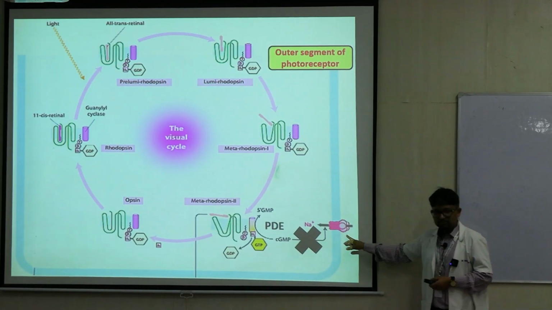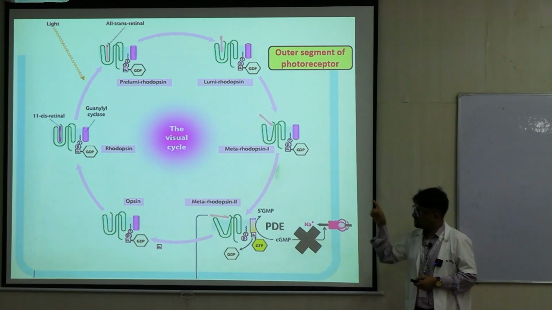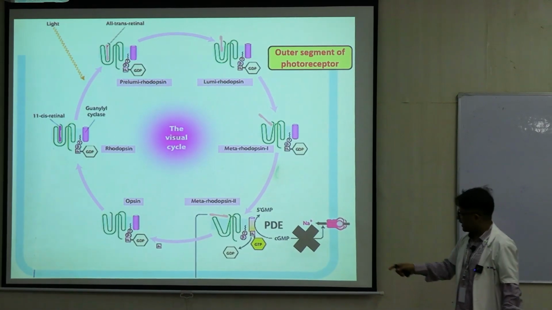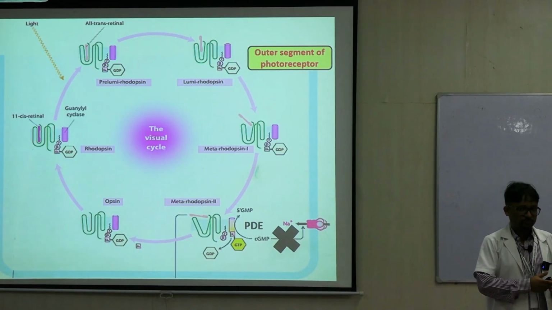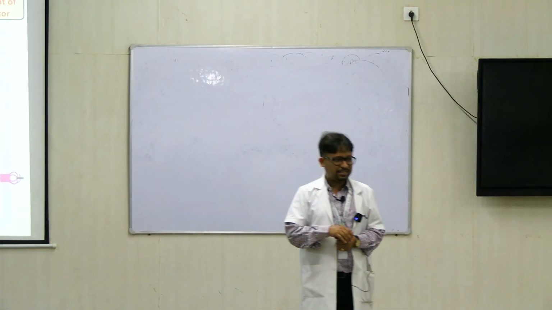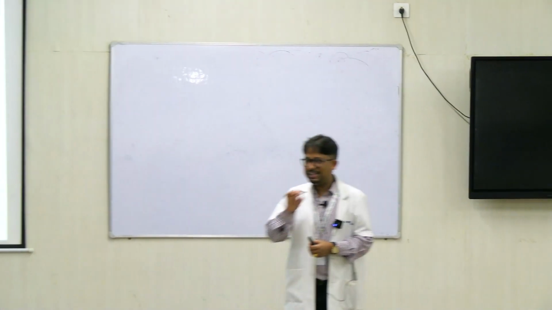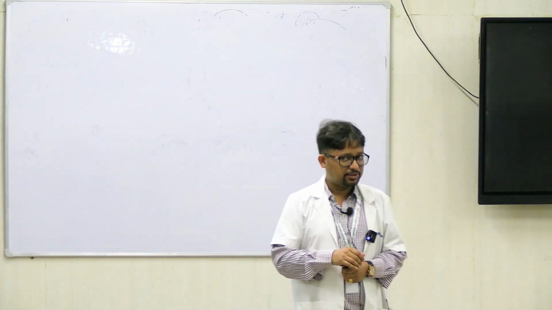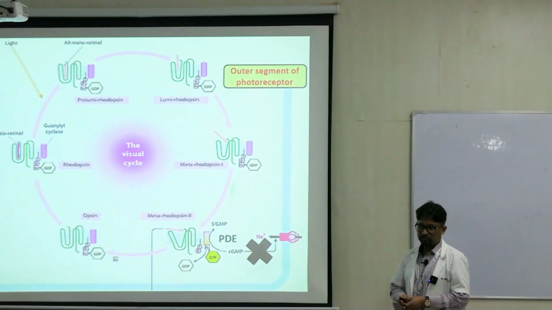So, sodium current, here it is reduced now because cyclic GMP was keeping this channel open. So, this is how in the presence of photons or light, cyclic GMP levels reduce and the dark current or the sodium current is reduced. If the sodium current reduces, then receptor depolarization will be less, so calcium channels will open less, glutamate will be released less. So what we see is light indicates its presence by reducing the release of neurotransmitter. Right? Okay, so this is all in the outer segment of the photoreceptor, remember.